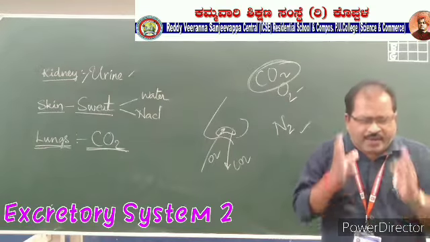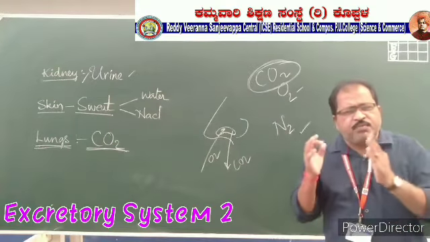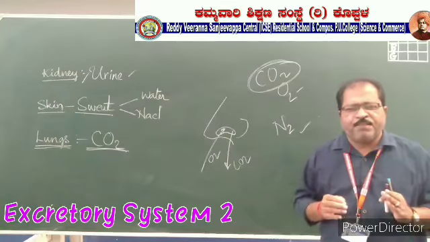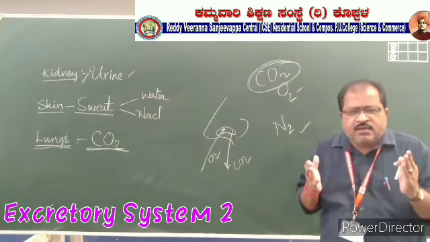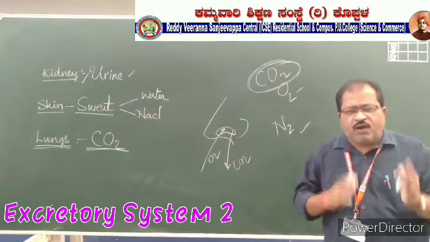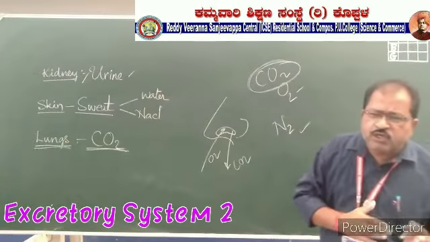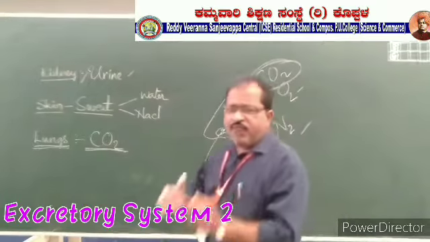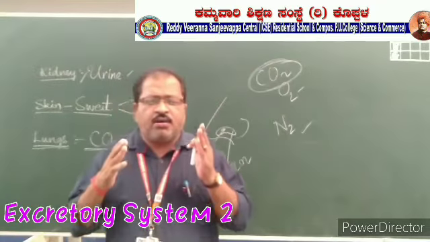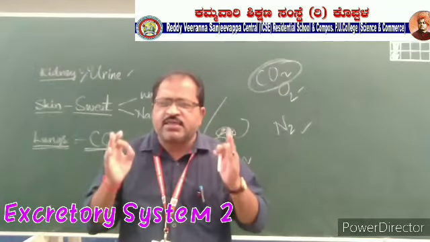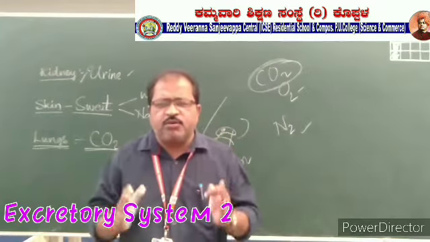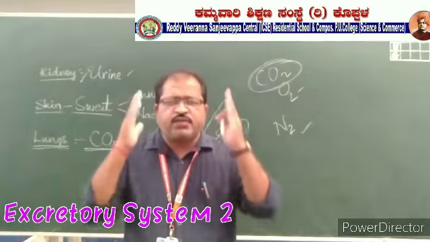Defecation will be done through the anus, urination through the urethra. And what is the meaning of excretion? Elimination of harmful, toxified waste materials from our body is called excretion. Okay, let us learn about the structure of the kidney.